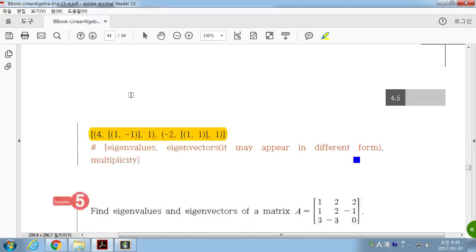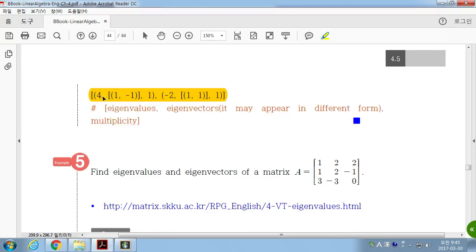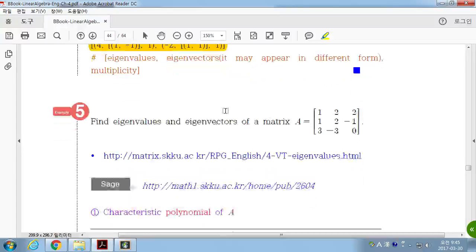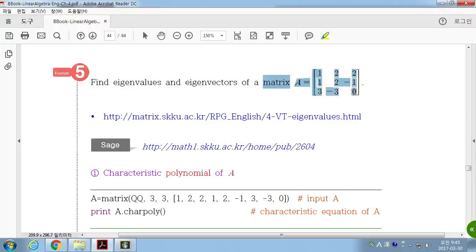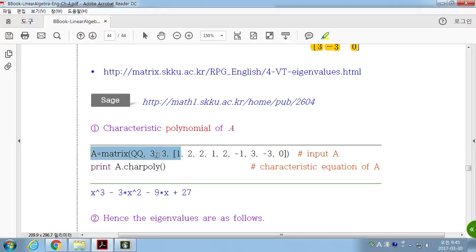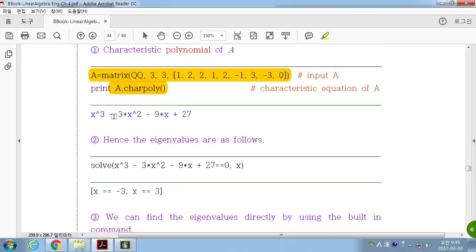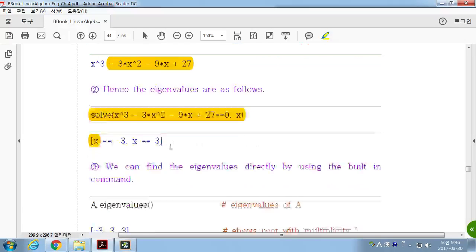Okay? So with this command you can have two eigenvalues and corresponding eigenvectors respectively, with the algebraic multiplicity of the eigenvalues. So if you have a 3 by 3 matrix, then everything is the same. You define a matrix with a different size, find the characteristic polynomial, and solve it, then you have two solutions like this.